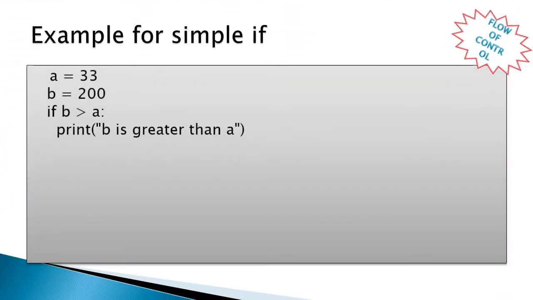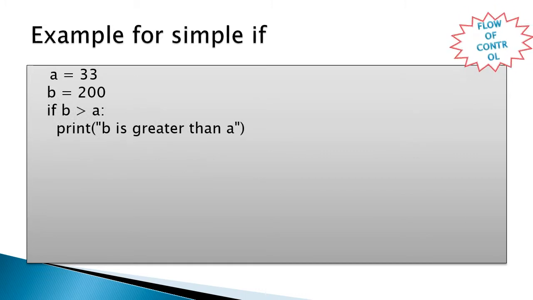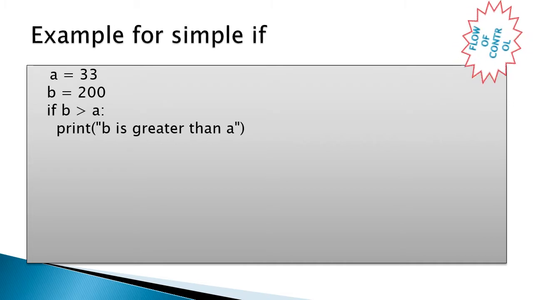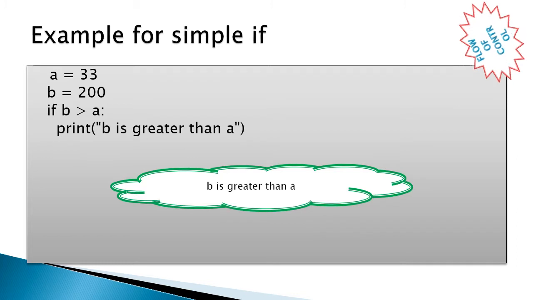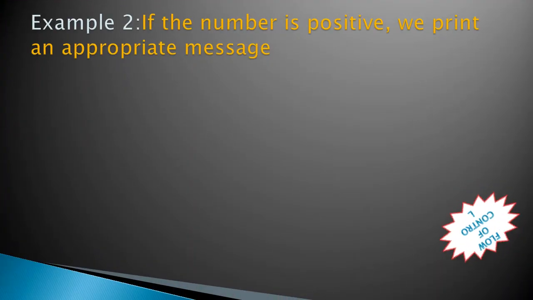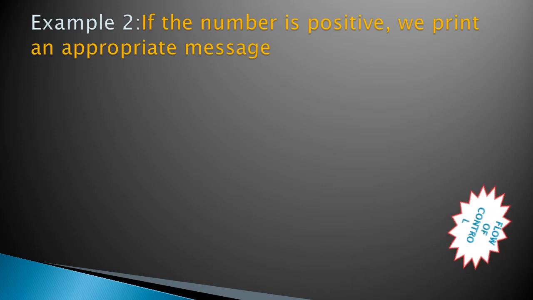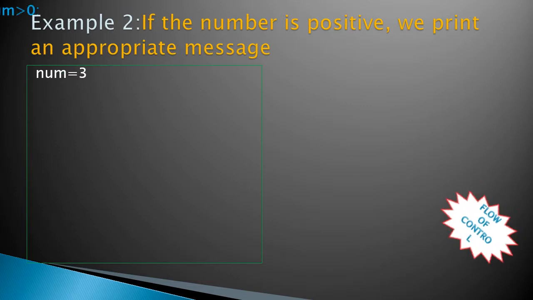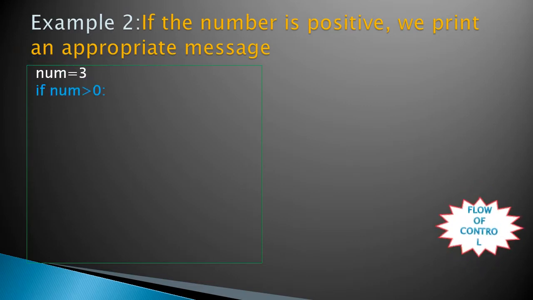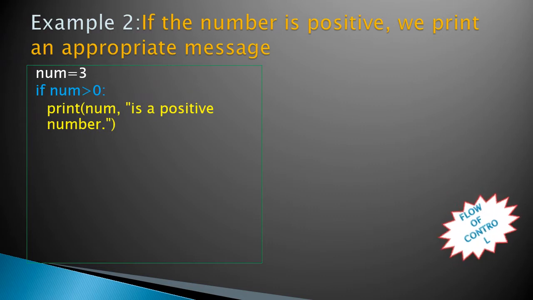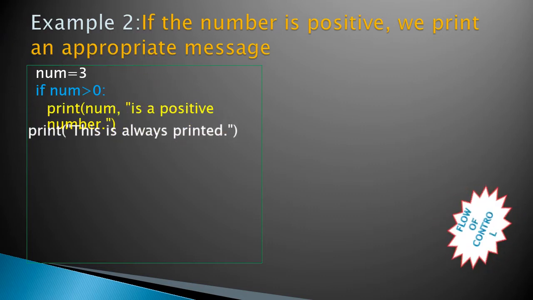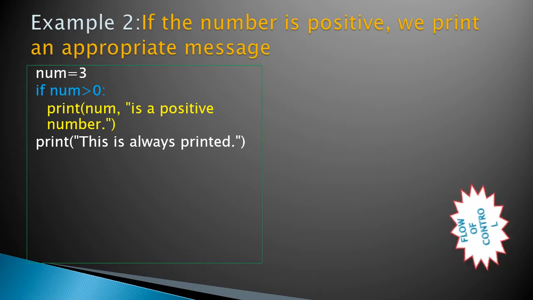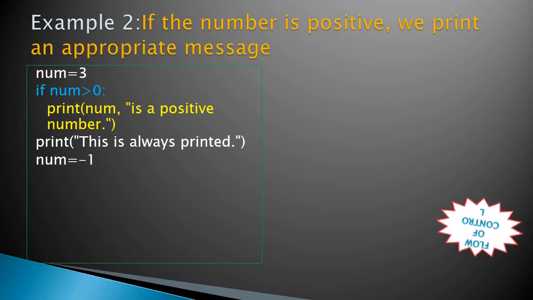So, an example for a simple if statement: a value is 33 and b value is 200. Now comparing, 200 is greater than 33, so the condition is true, and it will print that b is greater than a. Another example: if the number is positive, it should print a message. The number is 3, and if 3 is greater than 0, then it will print it is a positive number. Once the if statement has executed, the statement following it, this is always printed, will be printed.